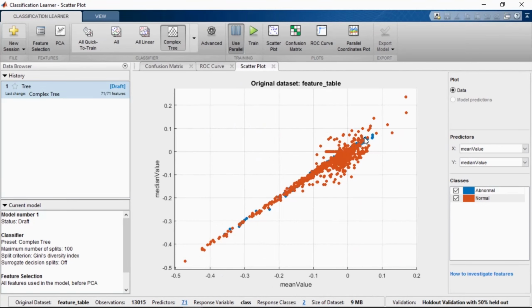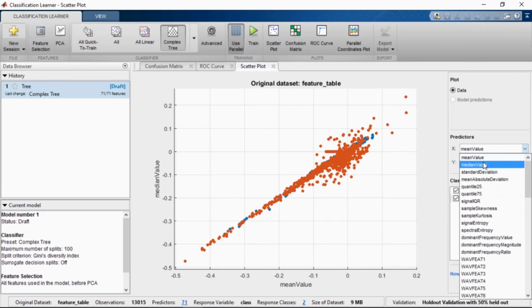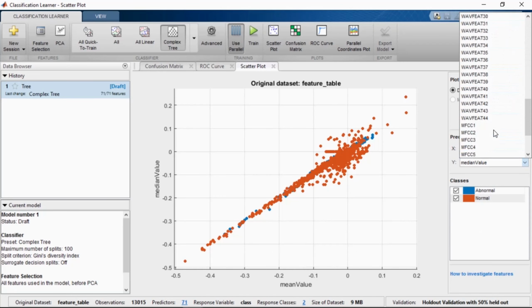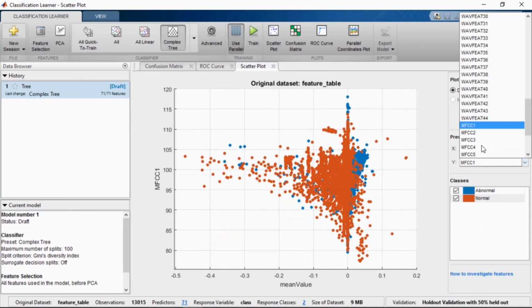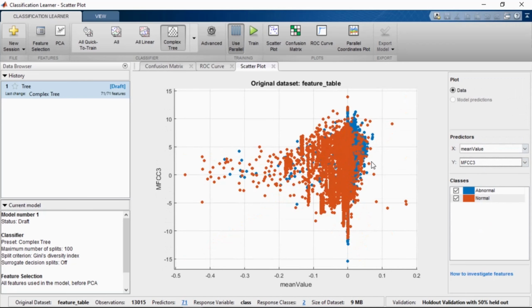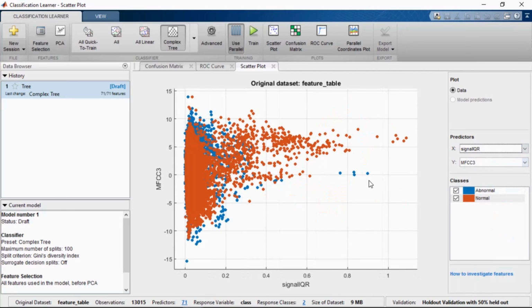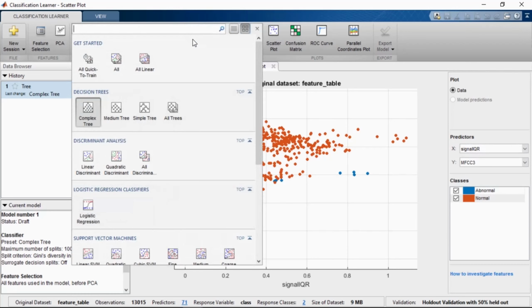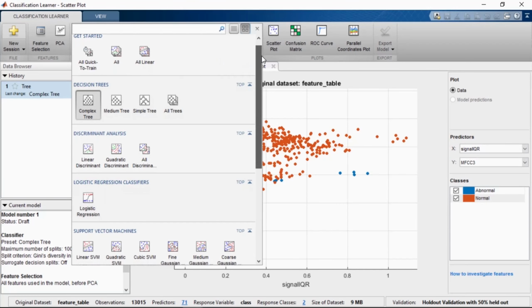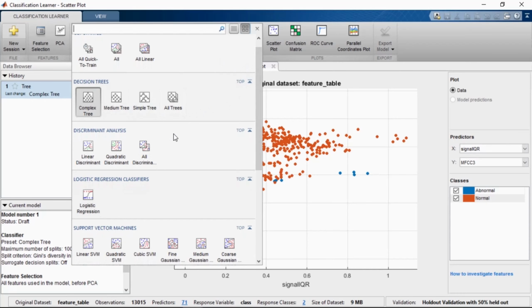The first view that we get from the Classification Learner is a scatter plot. A scatter plot has one feature on the x-axis and another feature on the y-axis. The points in the scatter plot are labeled by the different classes. So it is a good view for us to quickly look at the features and see which features might carry some useful information. If you have lots of features, like in this case, it's hard to look at all the possible combinations. This is a very high-dimensional data set. To explore this data set beyond the scatter plot, let's start training some classifiers.